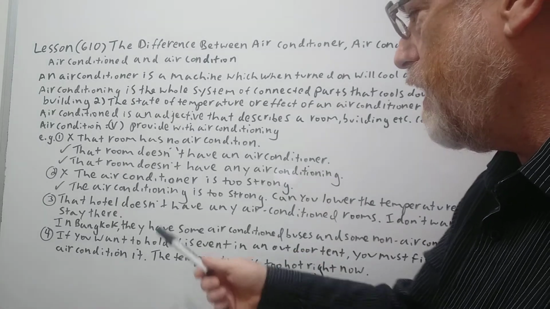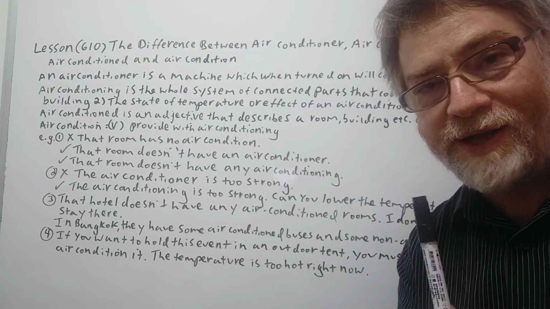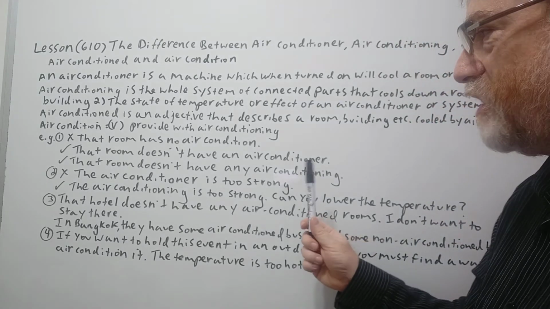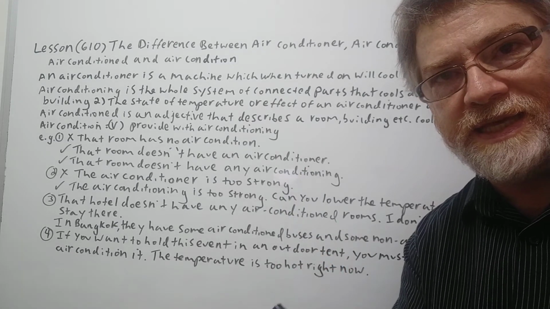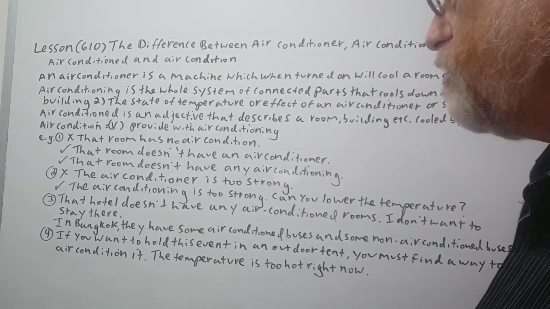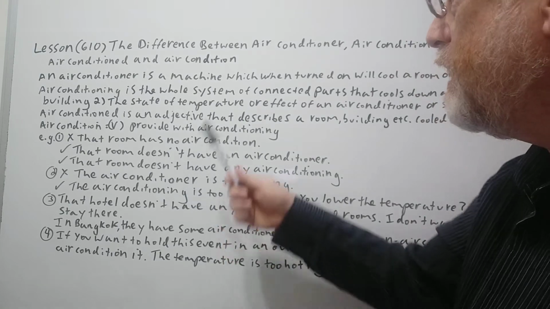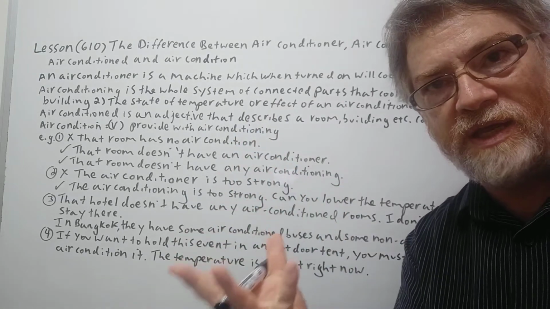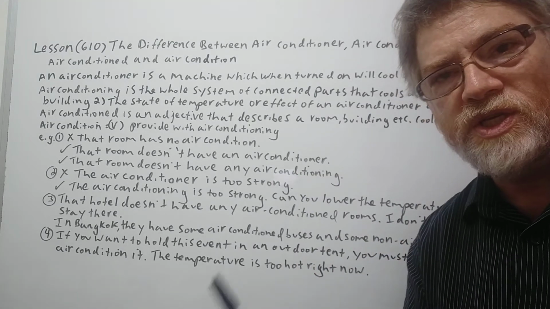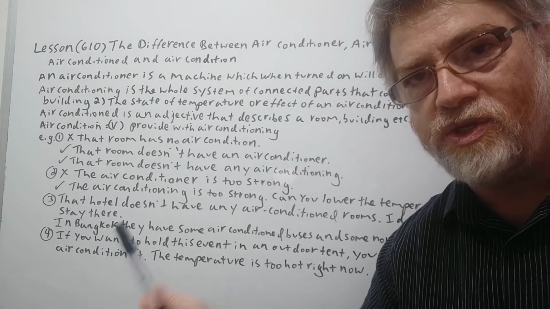Number two. The air conditioner is too strong. Now, well, actually, you wanted a strong air conditioner. You want it to work well. So that's actually not the problem. What you really mean is that the air is too cool, and you're starting to get cold. So you should say the air conditioning is too strong. Remember, the second meaning of air conditioning is the temperature or the effect that you feel. So here you would say, can you lower the temperature? So you wouldn't say the air conditioner is too strong. You would say the air conditioning is too strong.